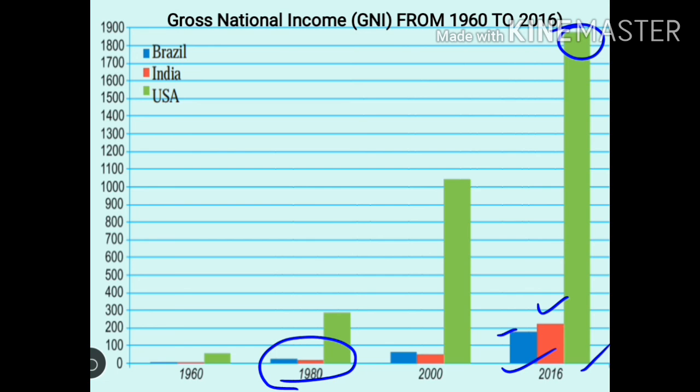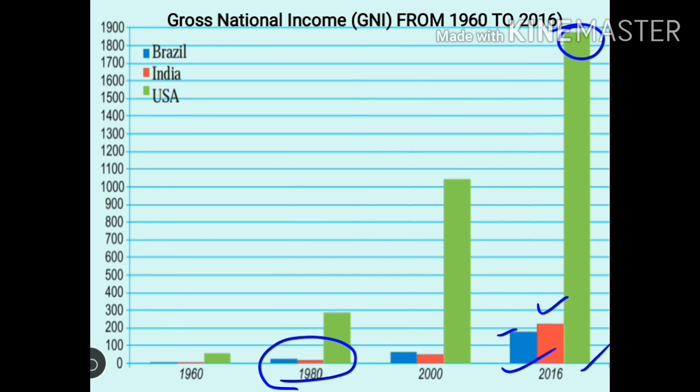The next question is, calculate the difference between the national income of developed and developing countries in 2016. We will calculate only for India here. So the difference between the national income of developed and developing countries. We are going to consider only India now. In USA, if you see, it is $1,850 million, whereas in India it is approximately $200 million. So if you find the difference between USA and India, you subtract $200 million from 1,850.